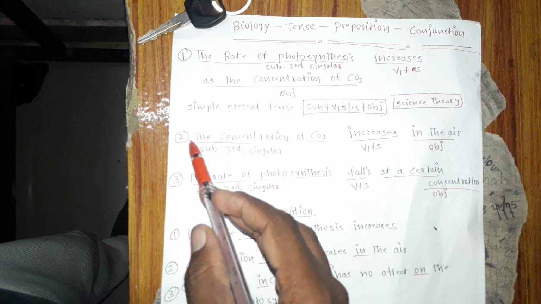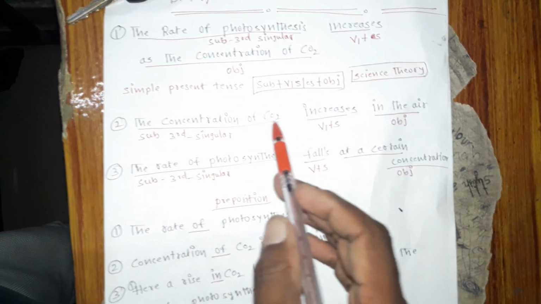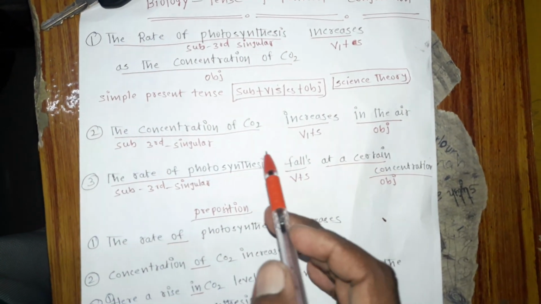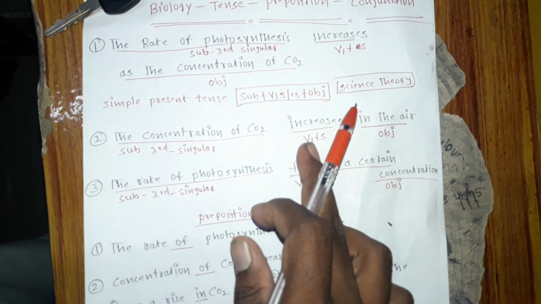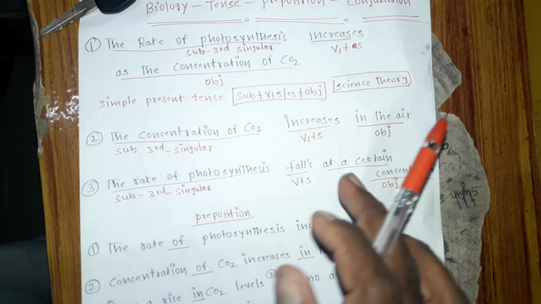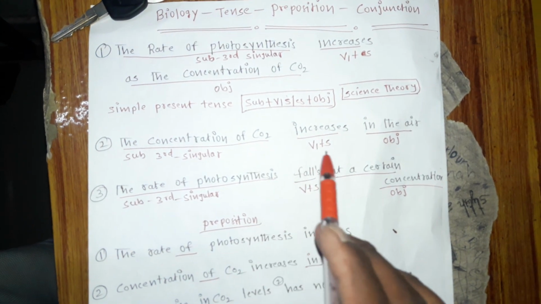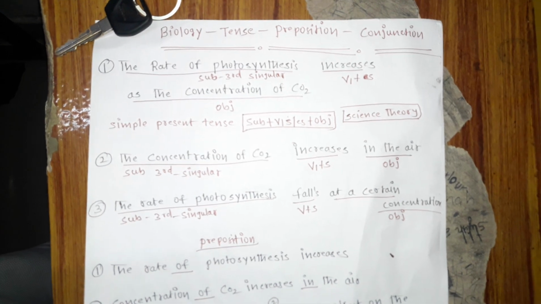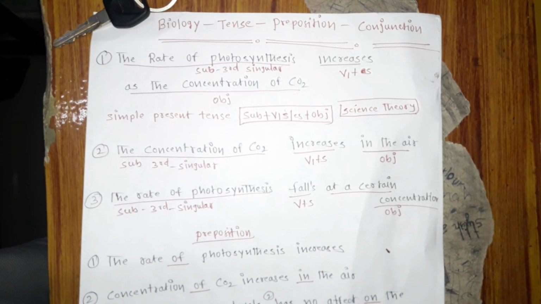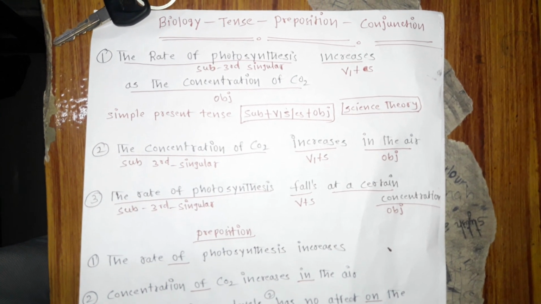It's the rule. Now, the concentration of CO2 increases in the air. The concentration of CO2 is a subject, increases is V1 plus S, then the object. Here we simply have to make the coding. It is creative. We should not learn the sentences or the structures by heart; we have to identify them with some hints, right?